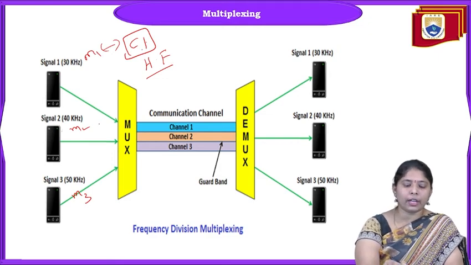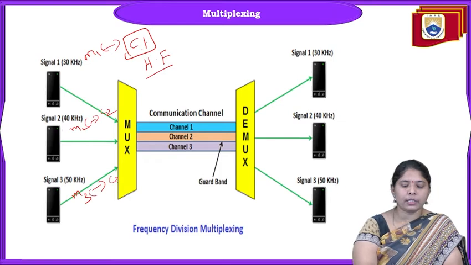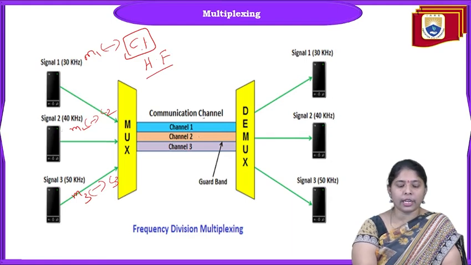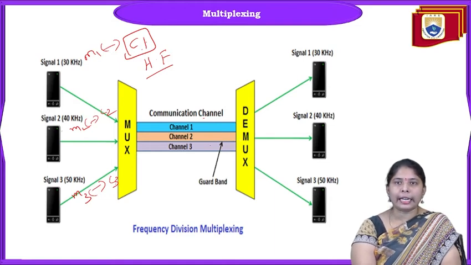So message 1 is transmitted through carrier 1, message 2 through carrier 2, message 3 through carrier 3. All these will share the channel. Through the single channel, we are transmitting the three signals at a time.